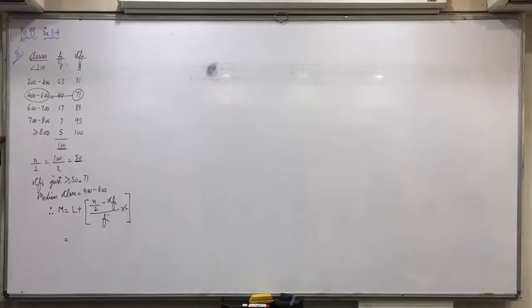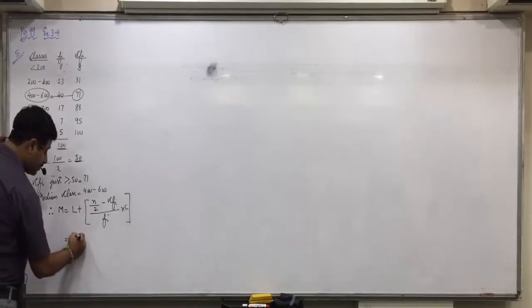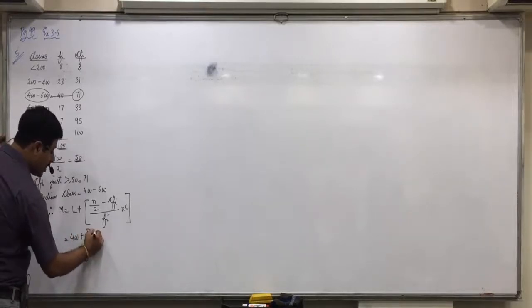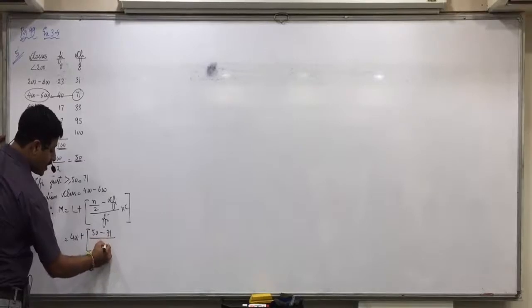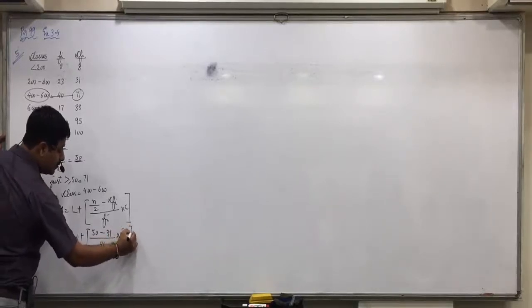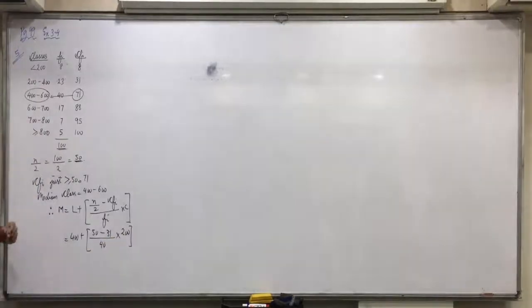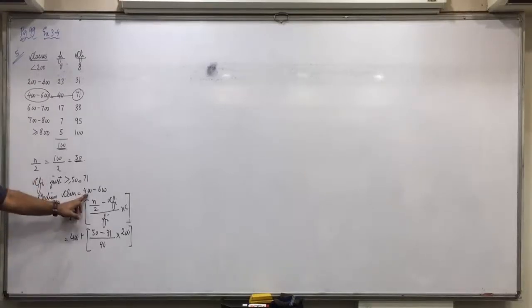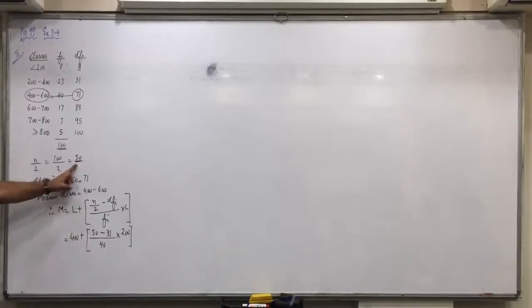So now Prachi, 400 plus 50 minus 31. 31 divided by 40 into 200. Now be attentive everyone. Are the classes inclusive or exclusive? Exclusive. So directly lower limit 400 itself can be taken as lower boundary point. N by 2 you get from the first step. What is n by 2's value?